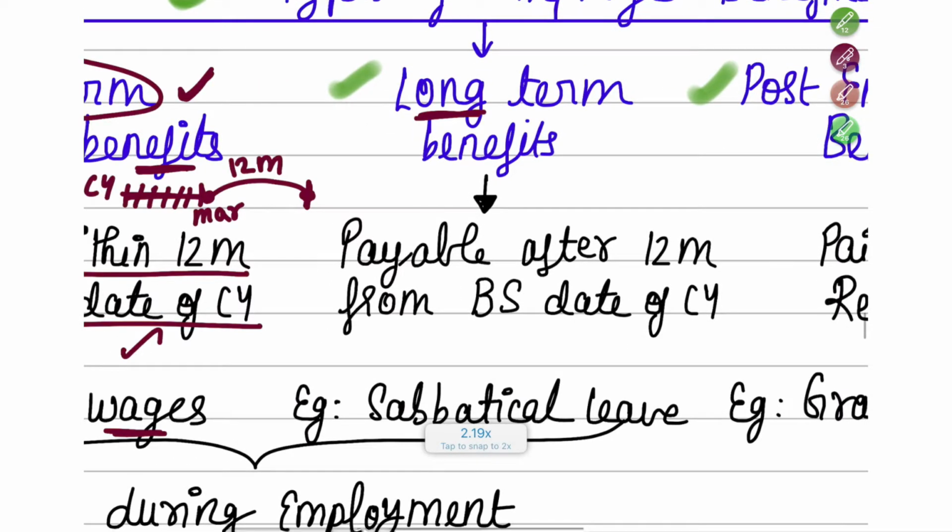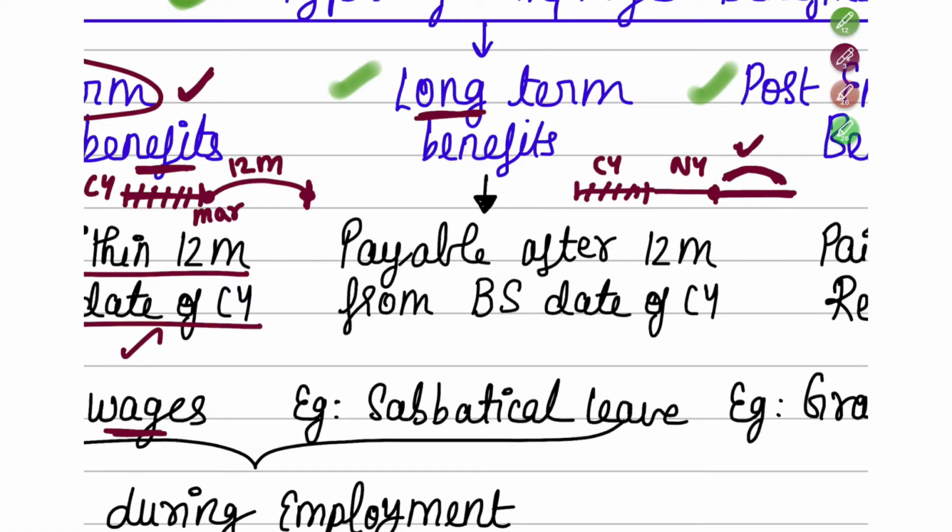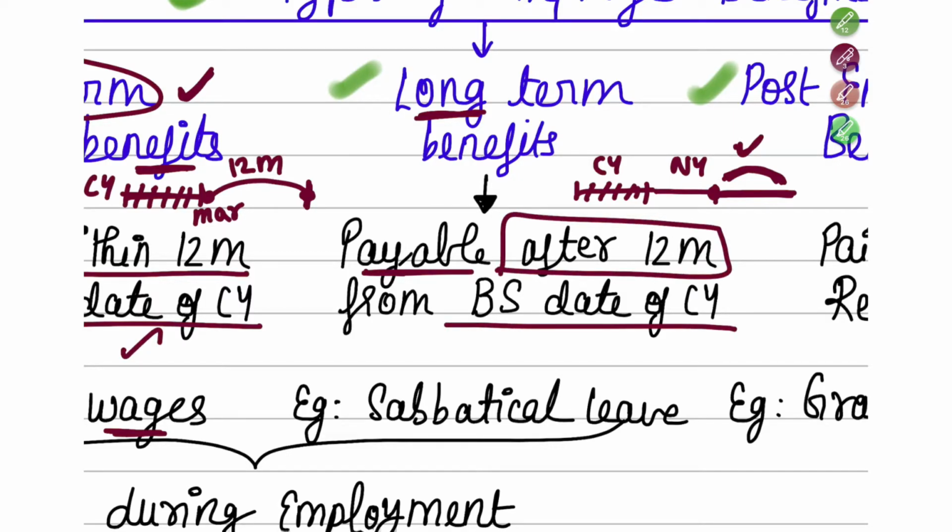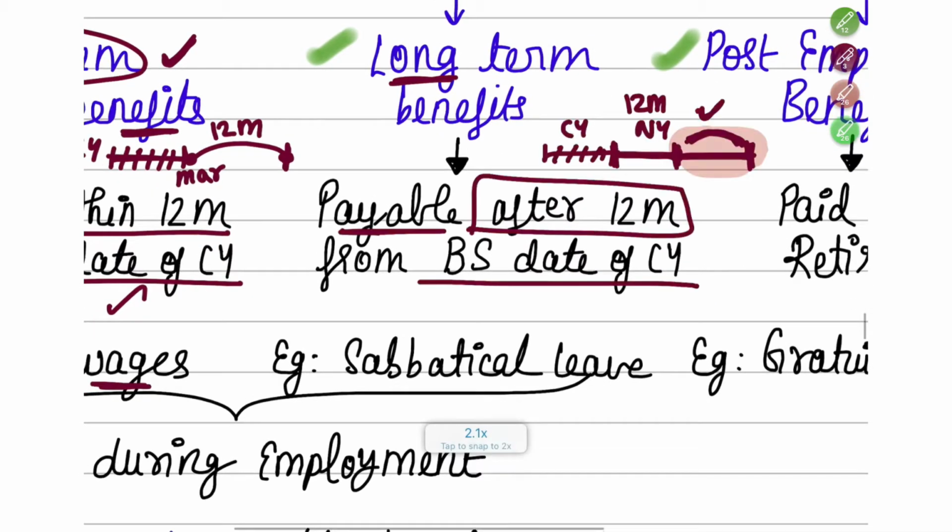So what does long term employee benefits mean? This is the current year which is going on, this is the next year, and after the next year ends, only after that you will get the payment. That means this is payable after 12 months from the balance sheet date of the current year. The current year has ended, 12 months have also gone by, and after this if you get any payment, that will be known as your long term benefits. An example for this can be a sabbatical leave.